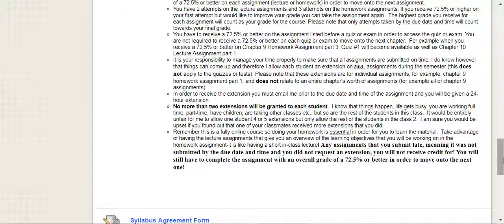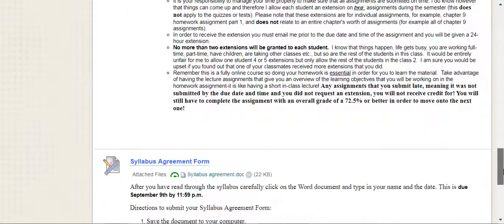So if you're a business transfer program, that's managerial accounting. If you're a business management program, that's finance, business finance. And if that's accounting program, that's all upper level accounting. So you have to make sure you're staying on track in this class because it will impact future classes and when you can take them.